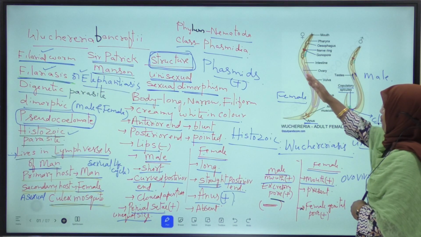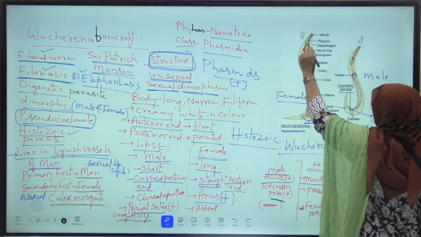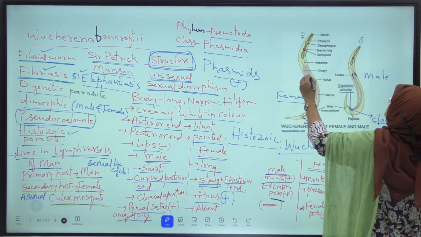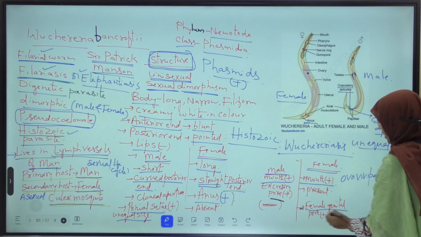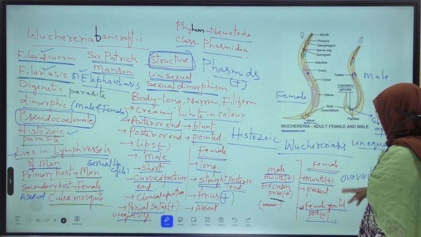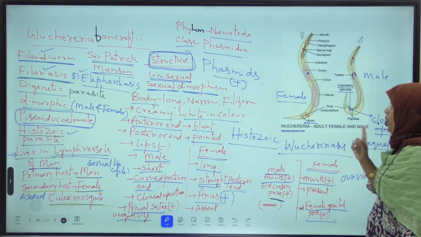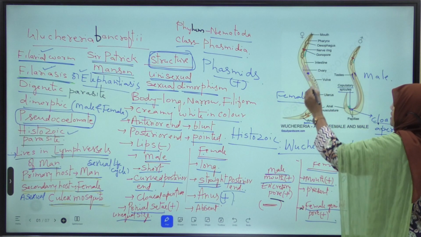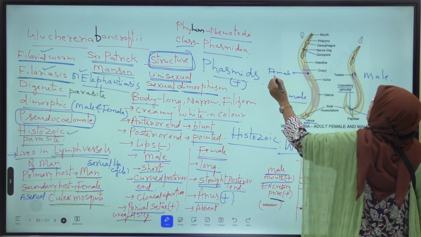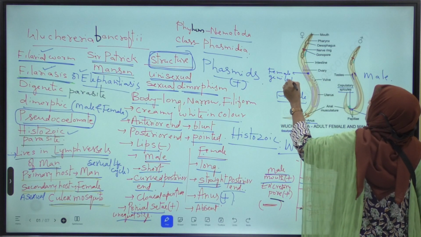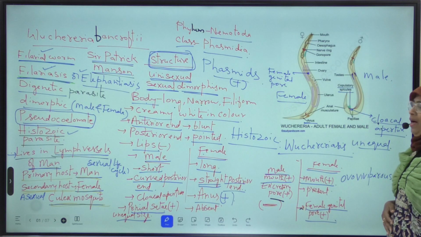Okay. Next, in the female, at 1/3 length from the mouth, an aperture is present. It is called female genital pore, or vulva. Female genital pore is present at 1/3 length of the body from the mouth.